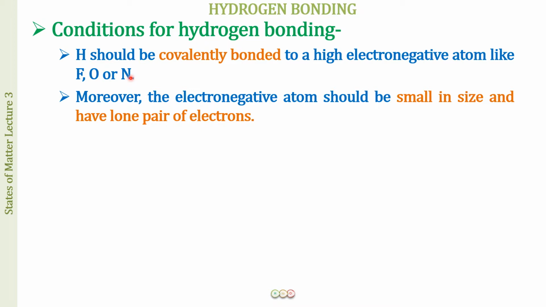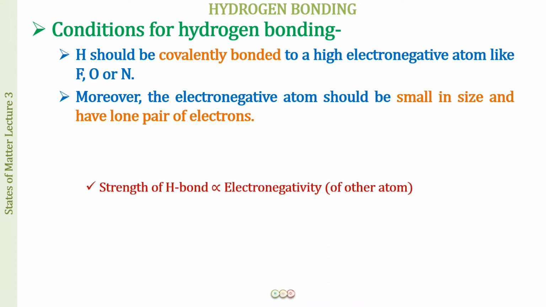So generally what you will see is that hydrogen will participate in hydrogen bonding only when it is covalently bonded to fluorine, oxygen or nitrogen. Although when you are studying organic chemistry, you will see examples where carbon and chlorine bonded hydrogen will also participate in hydrogen bonding. But those examples are going to be less. They are going to be some special examples that you will be studying. One example I will be showing you just now as well. But in general, hydrogen bonded only to fluorine, oxygen or nitrogen is going to participate in hydrogen bonding.